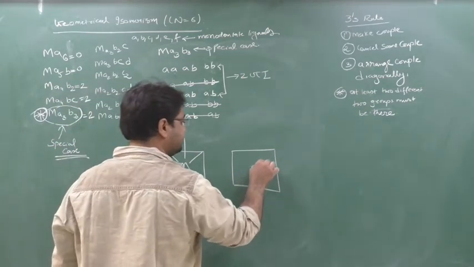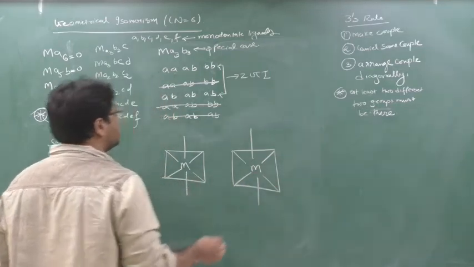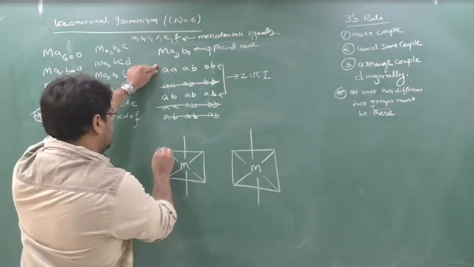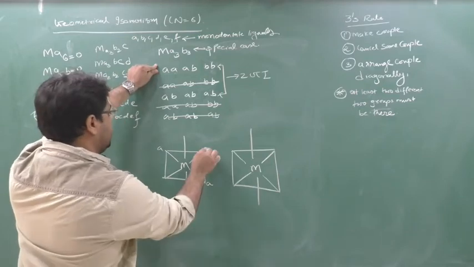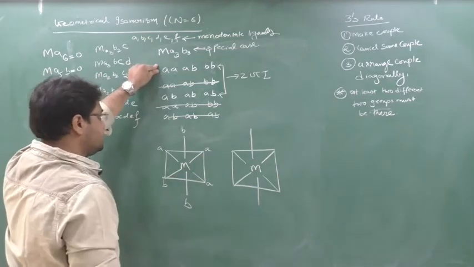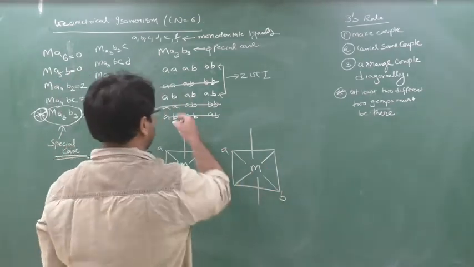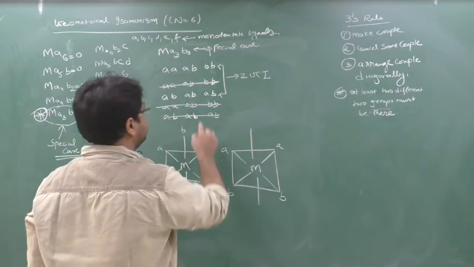Here center M, here, here, here, here. Okay, so first you take AA, then you take AB, then you take BB. No change in this, no change in this. See here, this AB type. So here AB, then you write down here also AB, then write down here AB.